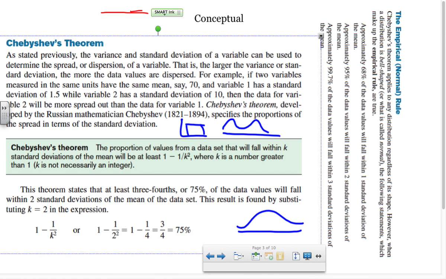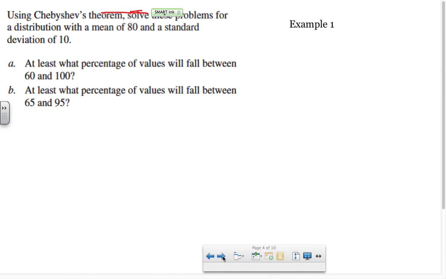So for a normal distribution, 68% of all data points will fall within 1 standard deviation of the mean, 95% will fall within 2 standard deviations of the mean, and 99.7% will fall within 3 standard deviations of the mean. So if you are outside of that 99.7%, meaning you are more than 3 standard deviations above or below the mean, that is a very rare occurrence. It doesn't happen very often. So how can we apply this? How can we make this real in an example? Let's look at an example.